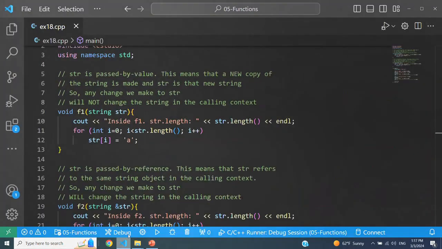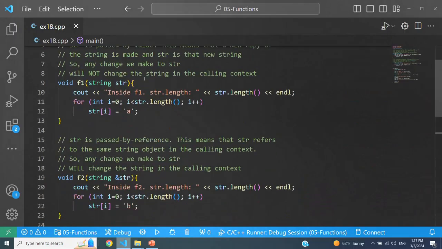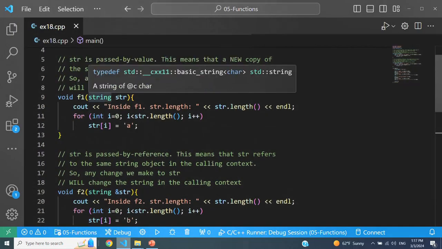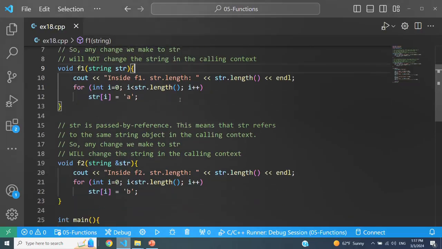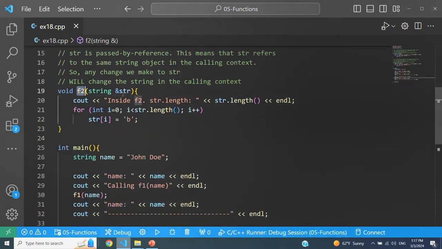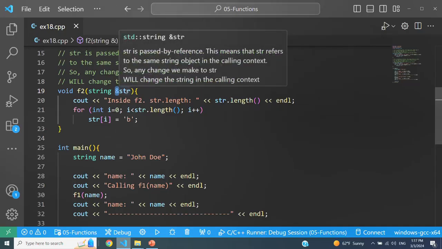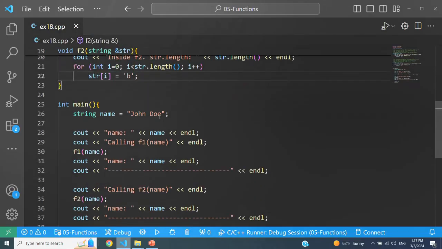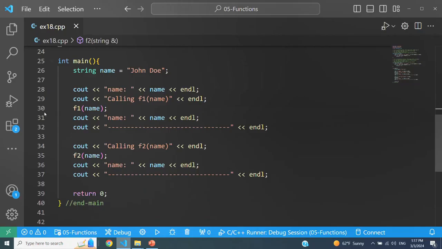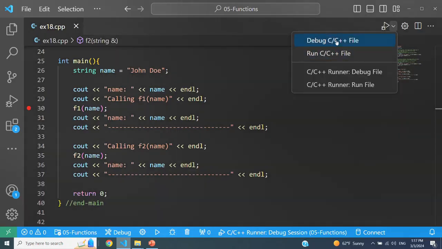So this is something that you really have to understand. Here's example 18. I have two functions, f1 and f2. In f1, I'm using the call by value convention, meaning that when I make a call to f1, a new copy of the string is going to be made. But in f2, I'm making str a reference variable, meaning that I'm just passing the reference rather than making a new copy of the object. That also means that if I make changes to str inside f2, these changes will be reflected in the calling context. So let me go through it step by step.